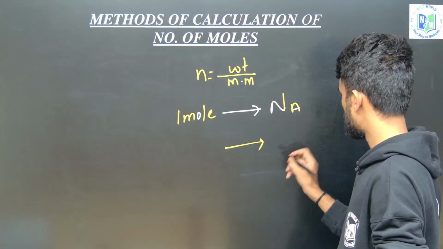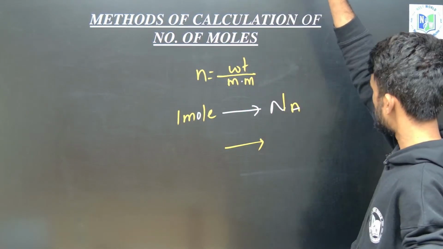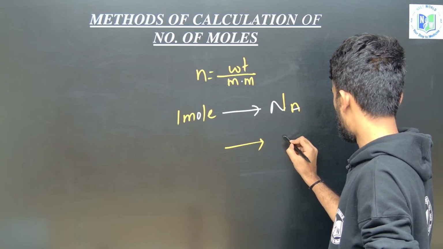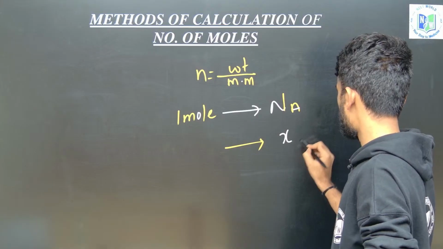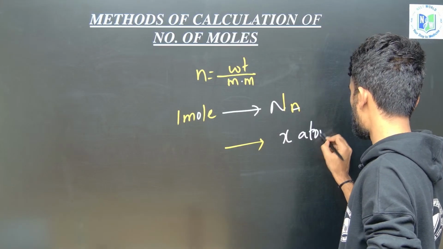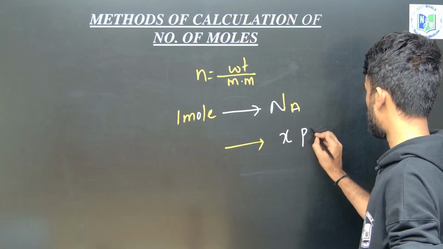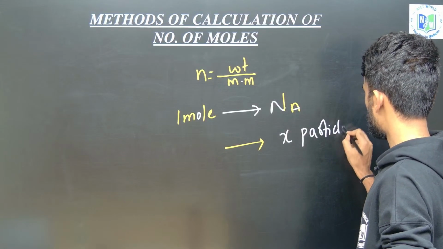So now, instead of giving you Avogadro number, I am giving you x number of particles.